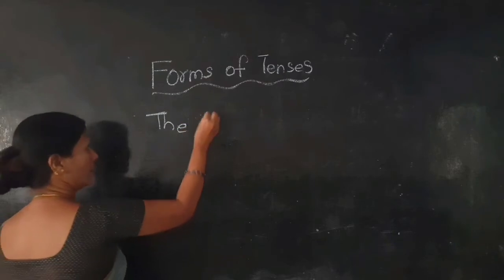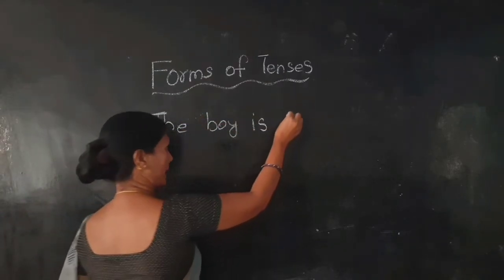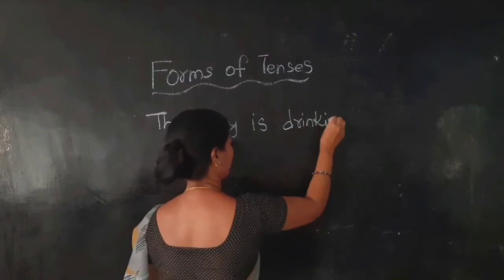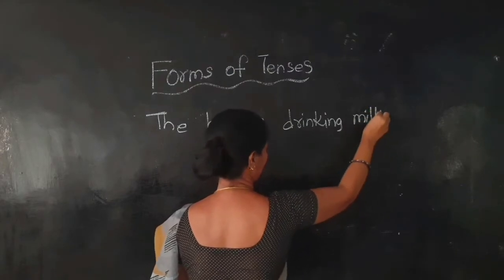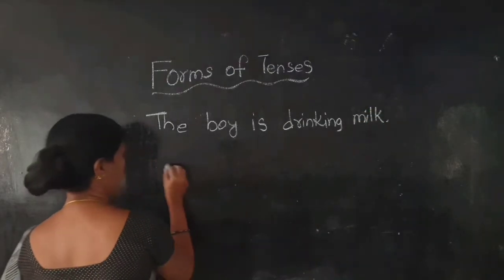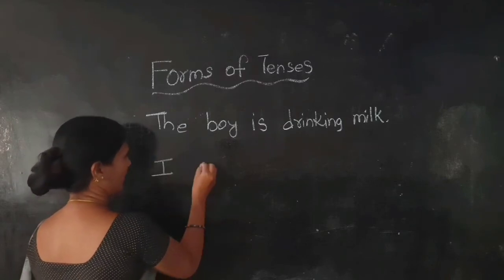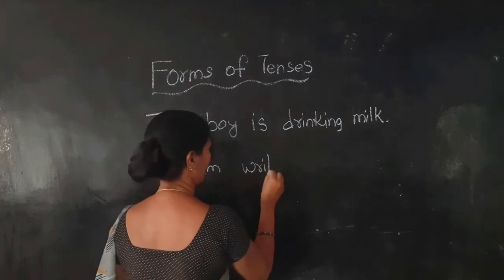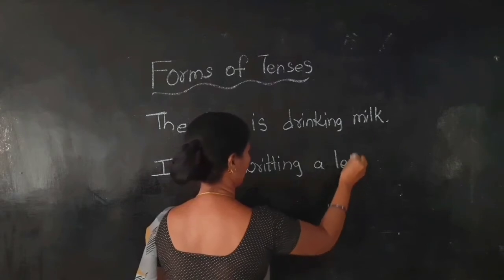The boy is drinking milk. I am writing a letter.